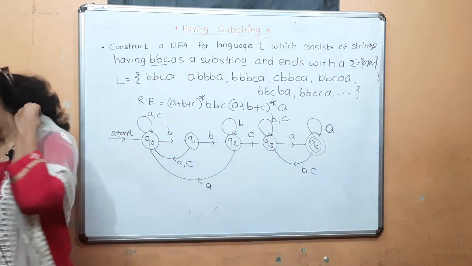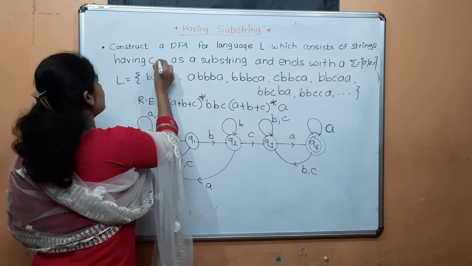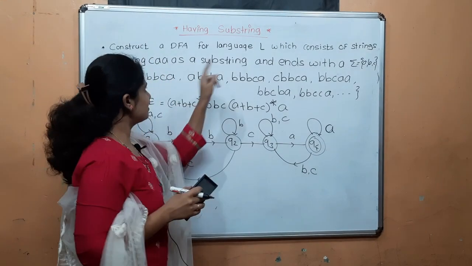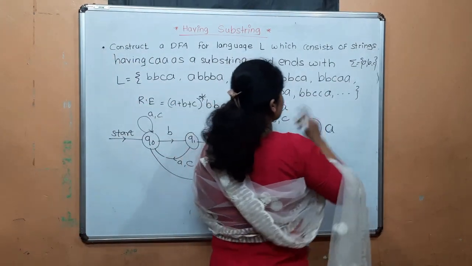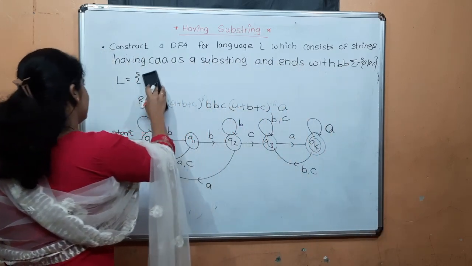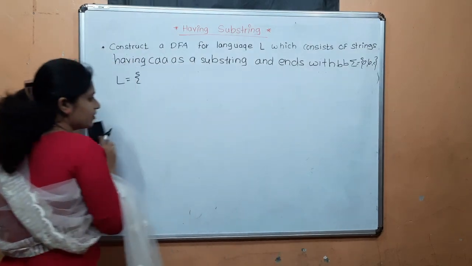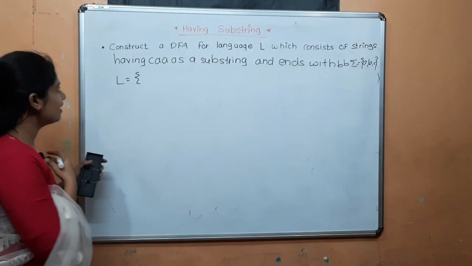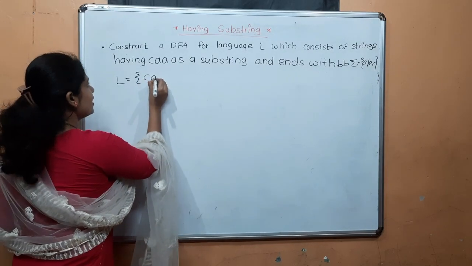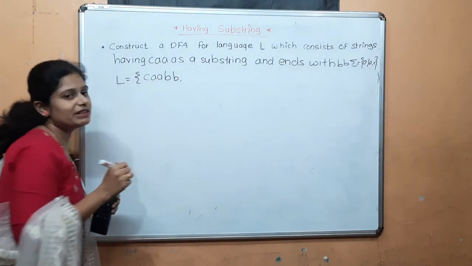Okay. See next example. Having CAA and BB. Having CA as a substring and ends with BB over the alphabet A, B, C. Now see here, first we have to write the language. What is the language here? Having CAA and it ends with BB, that is the smallest possible string.